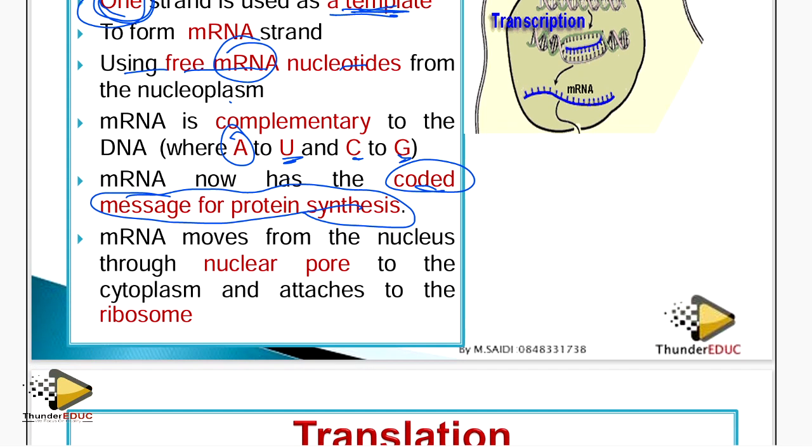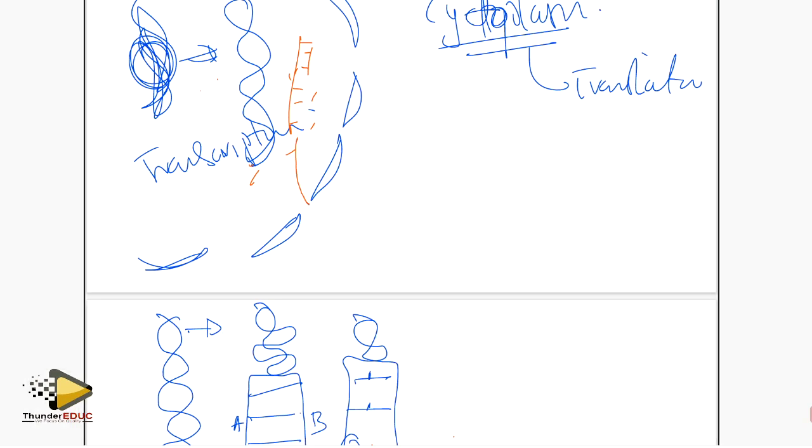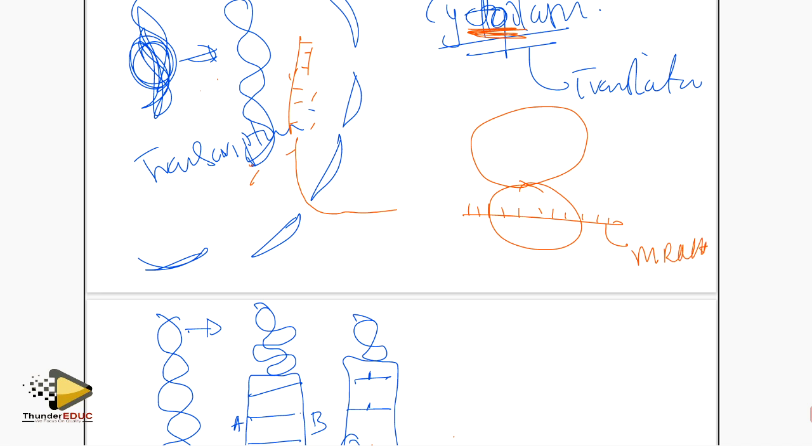So now what happens? The messenger RNA moves out of the nucleus. The moment it's done, it starts to move out of the nucleus. Where does it go? It goes to the cytoplasm. And where exactly in the cytoplasm? On the ribosome. Whenever you see something which looks like a big circle with something on it, that is a ribosome. So the messenger RNA goes to the ribosome in the cytoplasm.